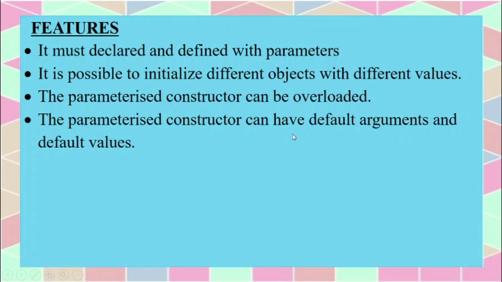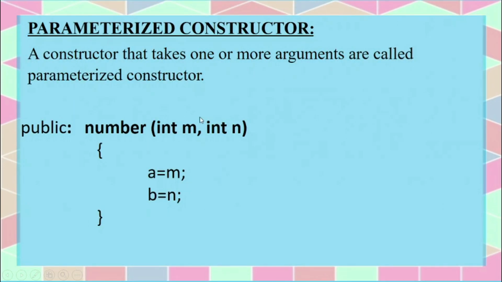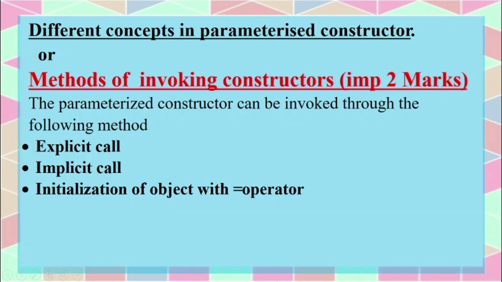The parameterized constructor can have default arguments and default values. That is, these arguments can have default values. That means in the void main function we can give different values to these objects, and those objects can pass the values to this constructor member function. Okay, and those values will be assigned to these variables, which we will see in the program. And now let us see the different methods of invoking parameterized constructor.